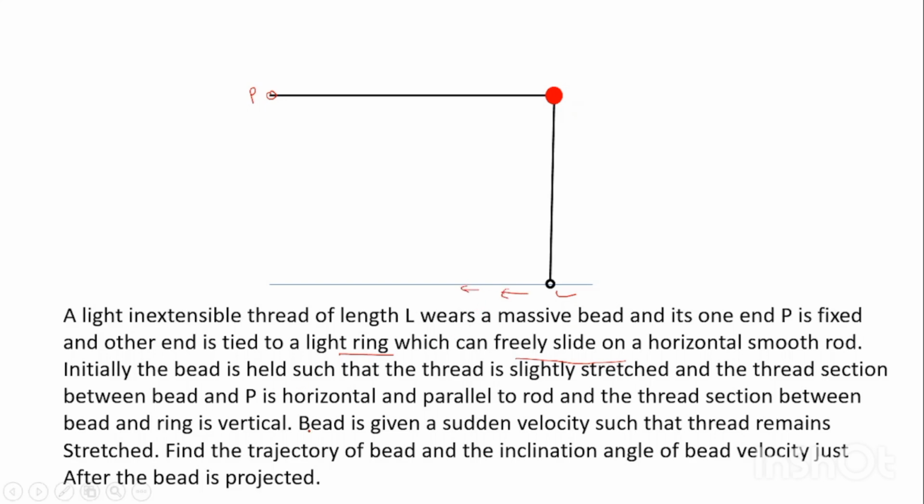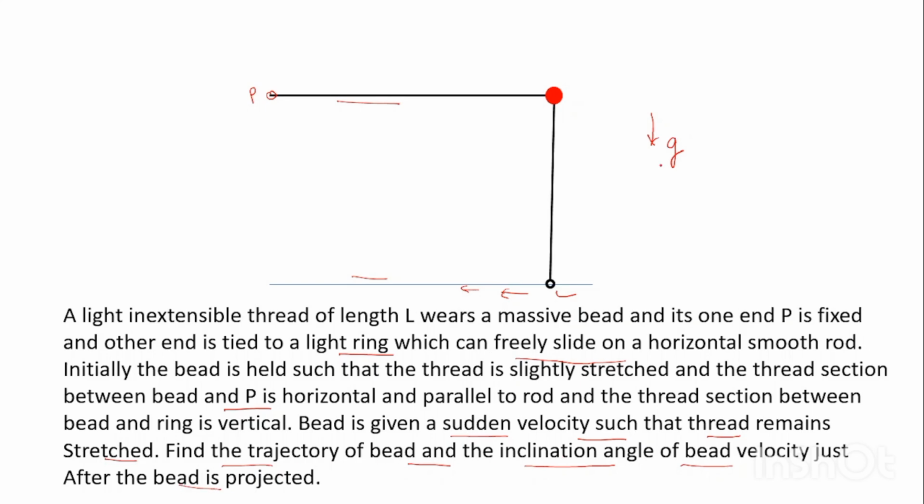Initially, the bead is held such that the thread is slightly stretched and the thread section between bead and P is horizontal. So this is horizontal and this is also horizontal, and this whole assembly lies in a vertical plane, so that acceleration due to gravity is g downwards. Now the bead is given a sudden velocity such that the thread remains stretched always. Find the trajectory of the bead and the inclination angle of bead velocity just after the bead is projected.